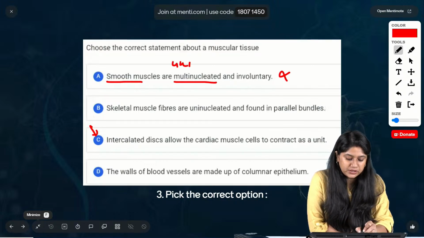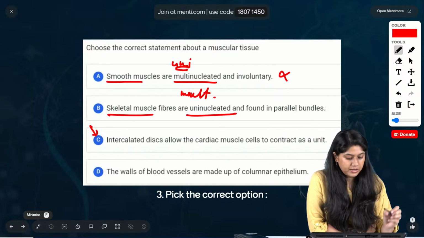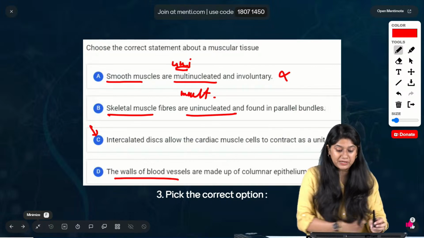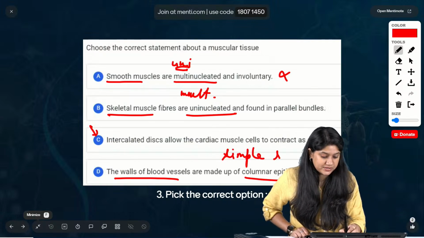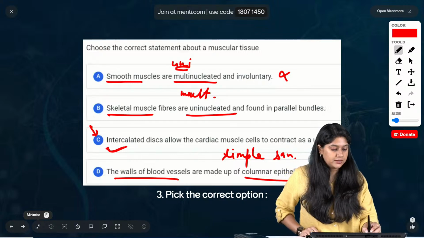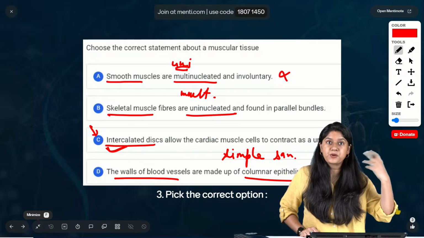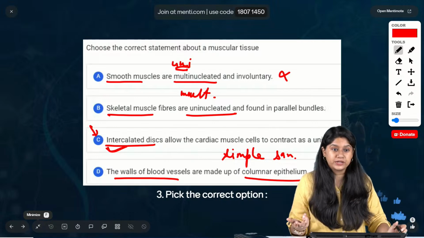Then skeletal muscles are uninucleated? No, they are multinucleated. Then the walls of blood vessels are made up of columnar epithelium? No, the answer is simple squamous. So this is the correct answer. The intercalated discs present in cardiac muscle cells allow them to contract as a unit.